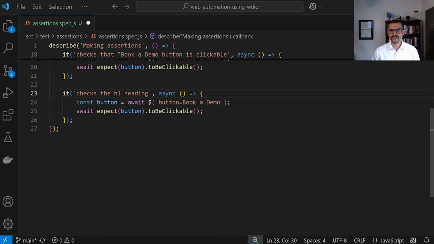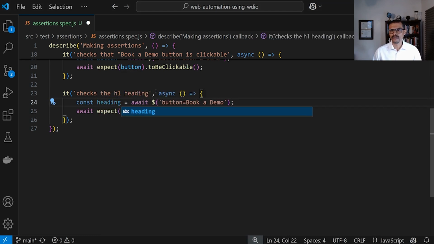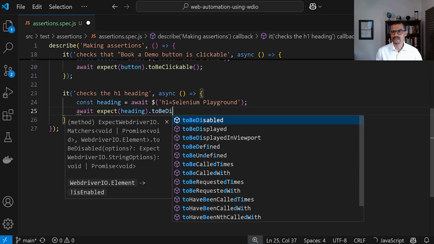And in this case, we're going to also have a constant. We're going to call this constant heading. And we're going to say that it is an H1 tag, which has some text called Selenium Playground. And in the next line, we're also going to expect that this heading is displayed. So here we're going to say that to be displayed.